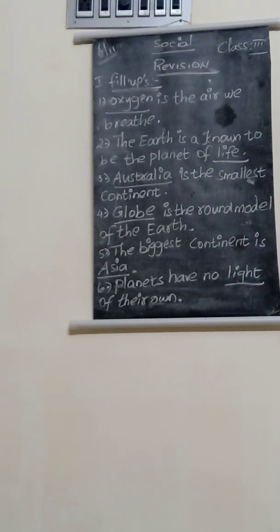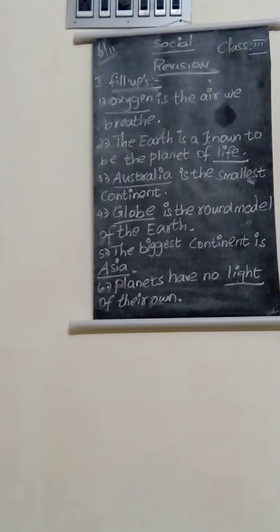So which is called the round model? Globe only is called the round model of the earth. Globe spelling is G-L-O-B-E, globe. Okay. And the fifth one, the biggest continent is dash. The biggest continent is Asia. A-S-I-A. Asia is called the biggest continent in the world.